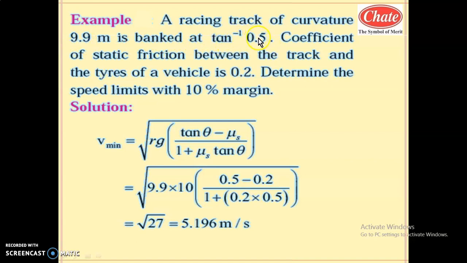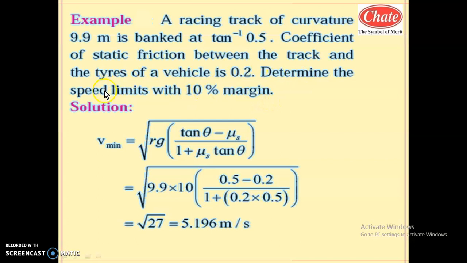This means the angle is theta equal to tan inverse of 0.5. The coefficient of static friction between the track and the tires of the vehicle is 0.2. This is mu s. Determine the speed limits with 10% margin.